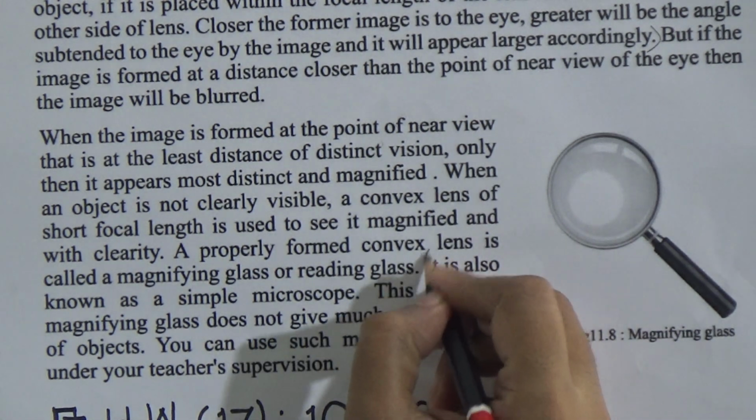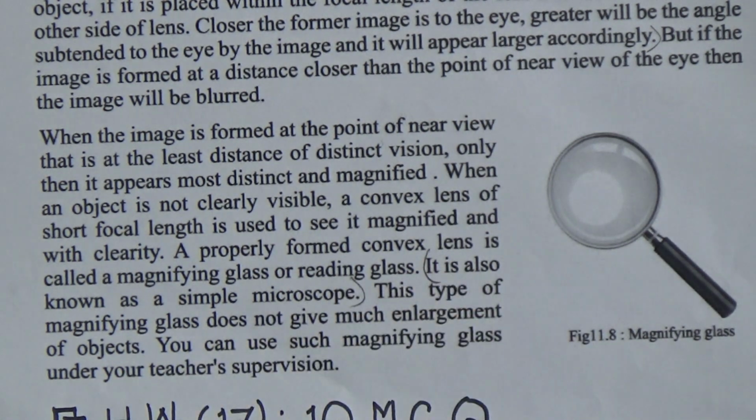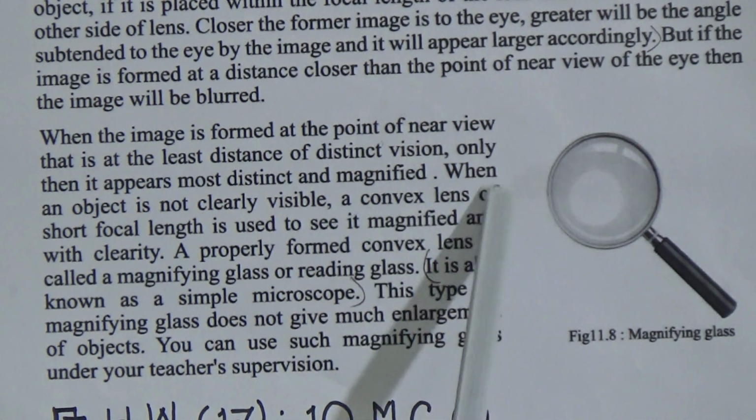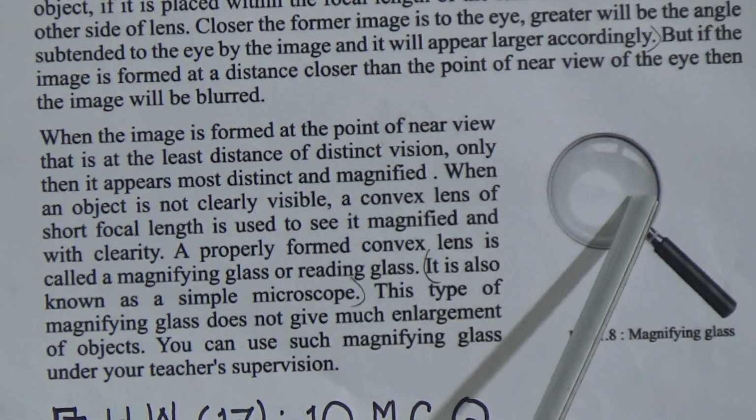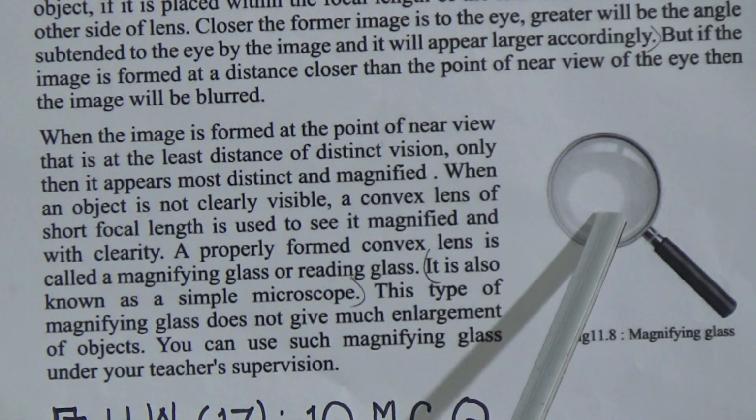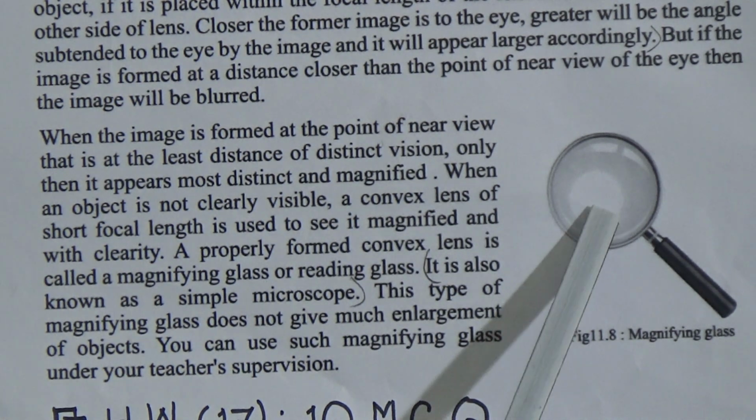Dear student, underline this. This magnifying glass is known as a simple microscope also. This type of magnifying glass does not give much enlargement of an object. You can use such a magnifying glass under your teacher's supervision. Look, this is the picture of a magnifying glass. Again, I am telling you this is a convex lens and it is also known as a simple microscope.